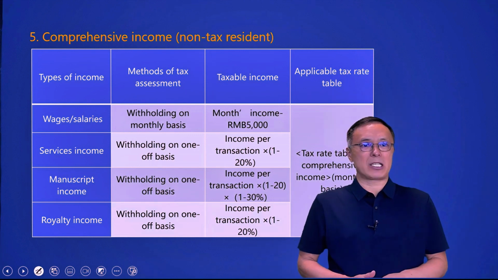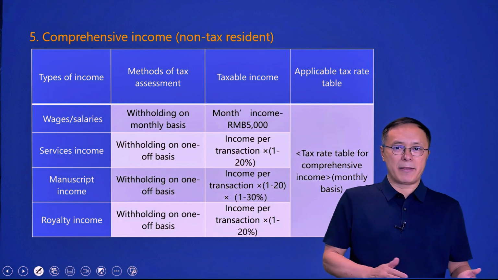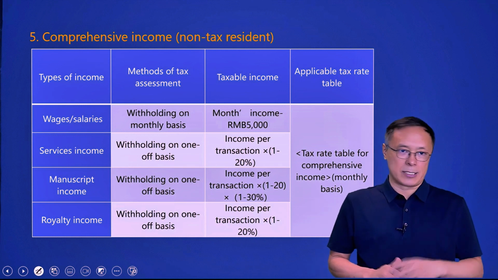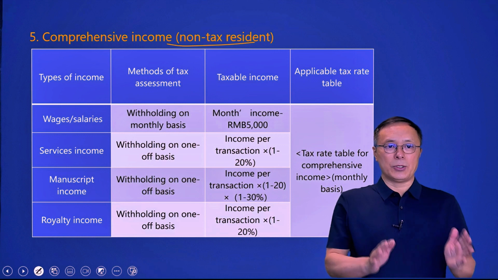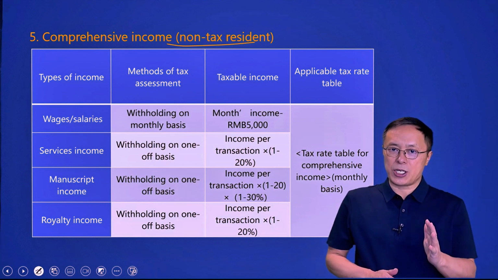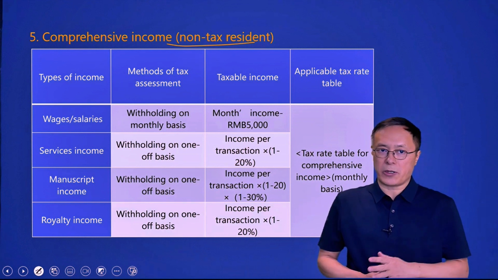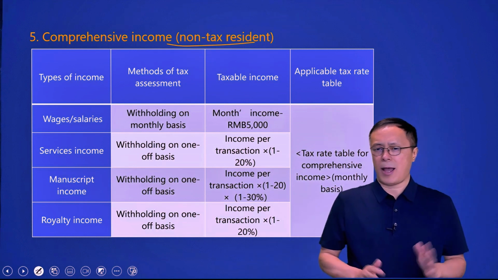In Chapter 4, we talked about comprehensive income for tax residents, while in this chapter, we talk about comprehensive income for non-tax residents. For tax residents, the four types of income from wages and salaries, remuneration for personal service, author's manuscript and royalty are referred to as comprehensive income.